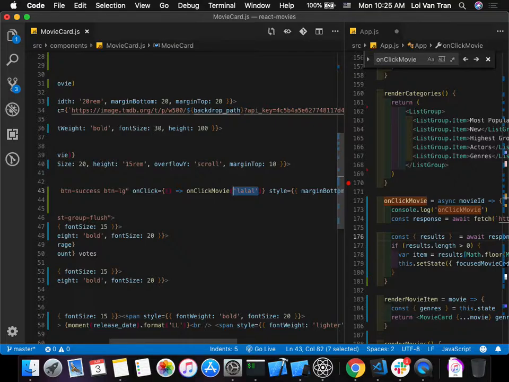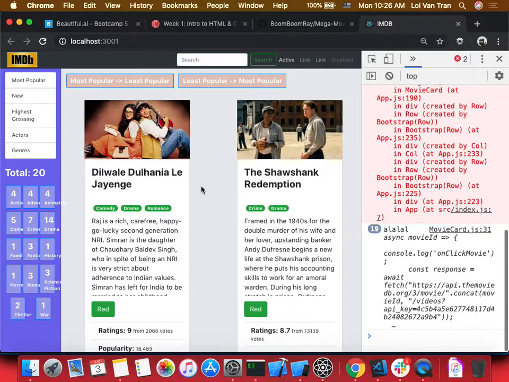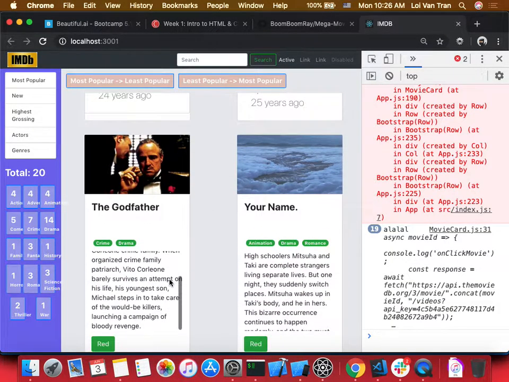The argument to the onClick movie function call is a hard-coded string. We need this to be dynamic. We need this to match with every single movie inside of it. So we switch it back to movie.id. We refresh. Let's go back and test again. The Godfather. Click read.